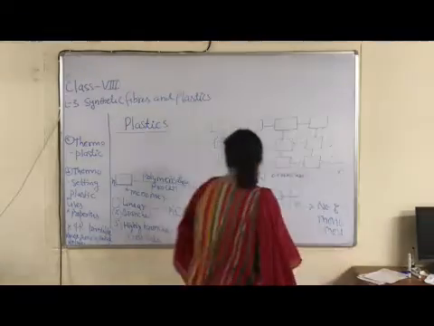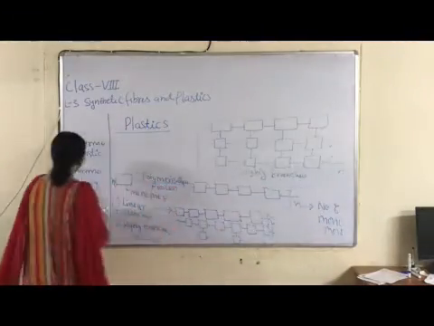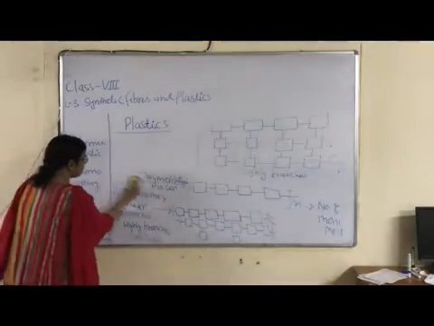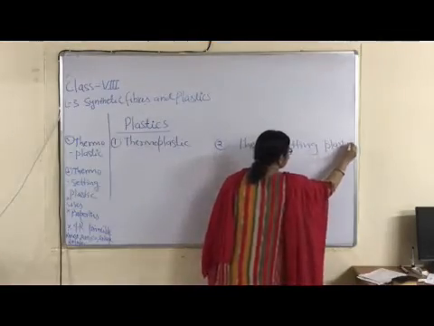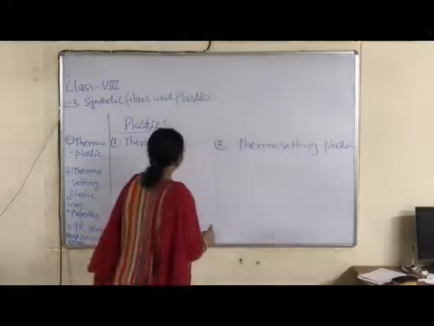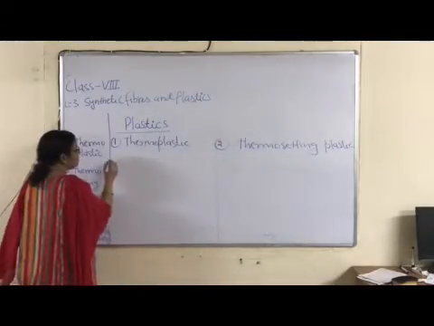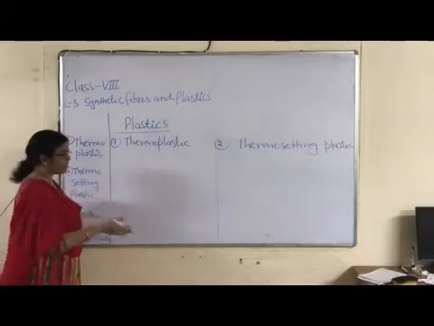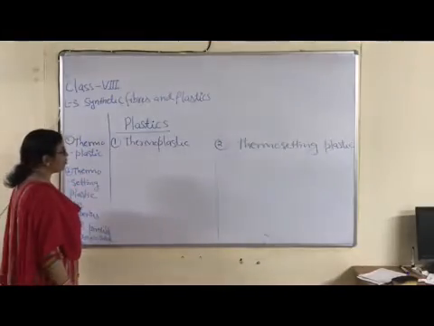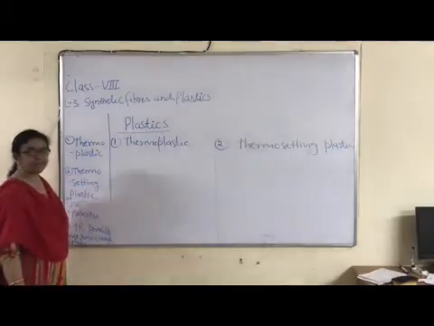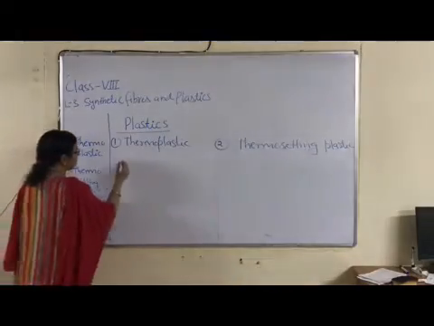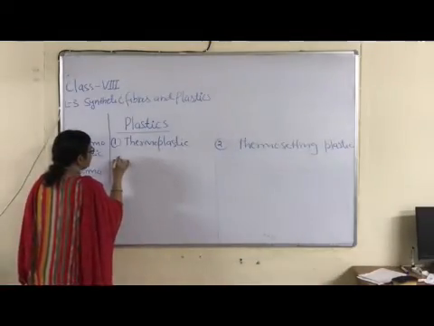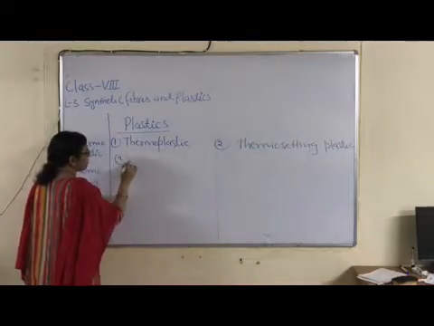Okay, now next content is classification of plastics: thermoplastic or thermoset plastic, right? So children, what is first feature of this one? As I explained in this previous content, thermoplastic is a product of linear polymers, right? So first I am writing here feature of structure.